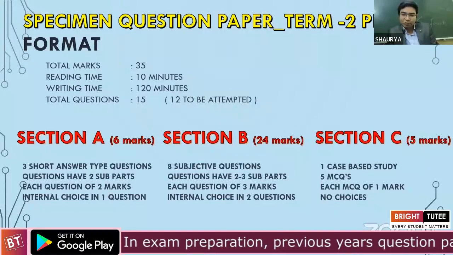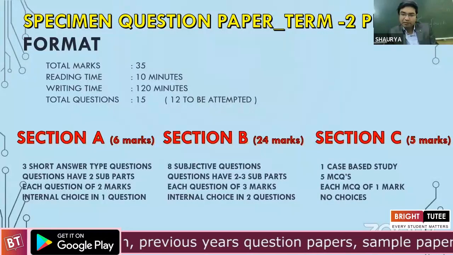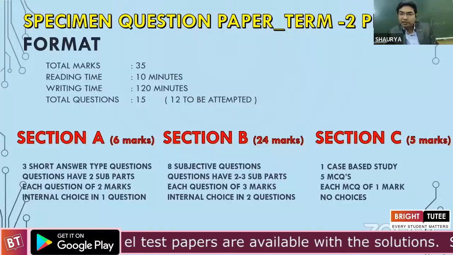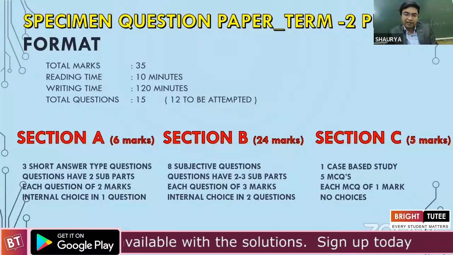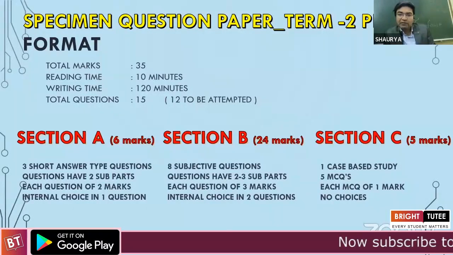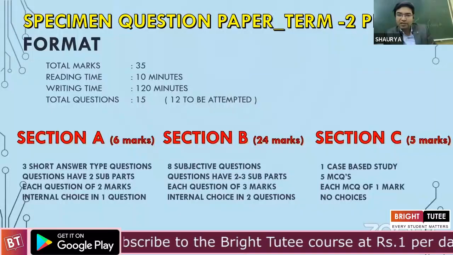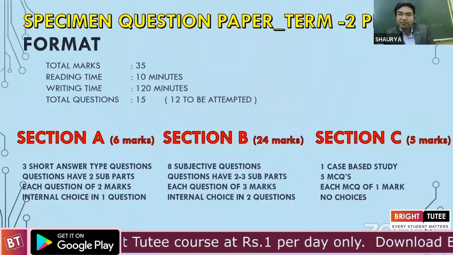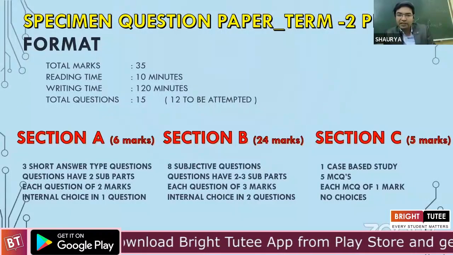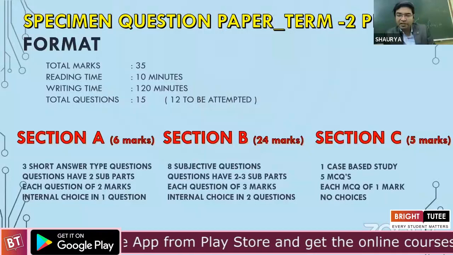Now, among these 8 questions of 3 marks each, which makes up 24 marks, the bulk of our paper, we have 2 questions in which internal choices would be given to the students. So I'll rephrase it. Among the 8 subjective questions of 3 marks each in section B of the question paper, we'll have internal choice only in 2 questions. So actually there are 10 questions, but there's not an overall choice where you can attempt 8 out of 10. 6 would be definitely compulsory, and only among 2 questions can we have an internal choice. So this is all we have in section B.